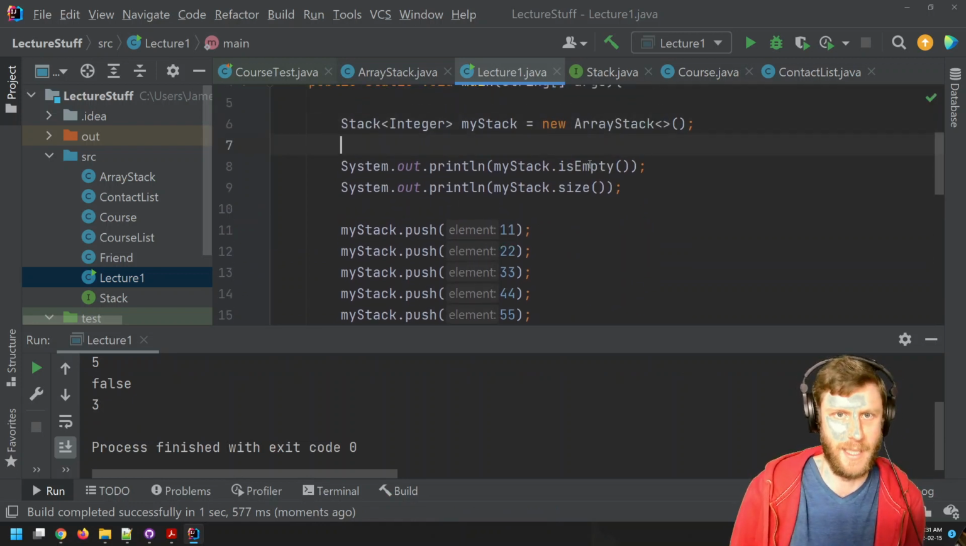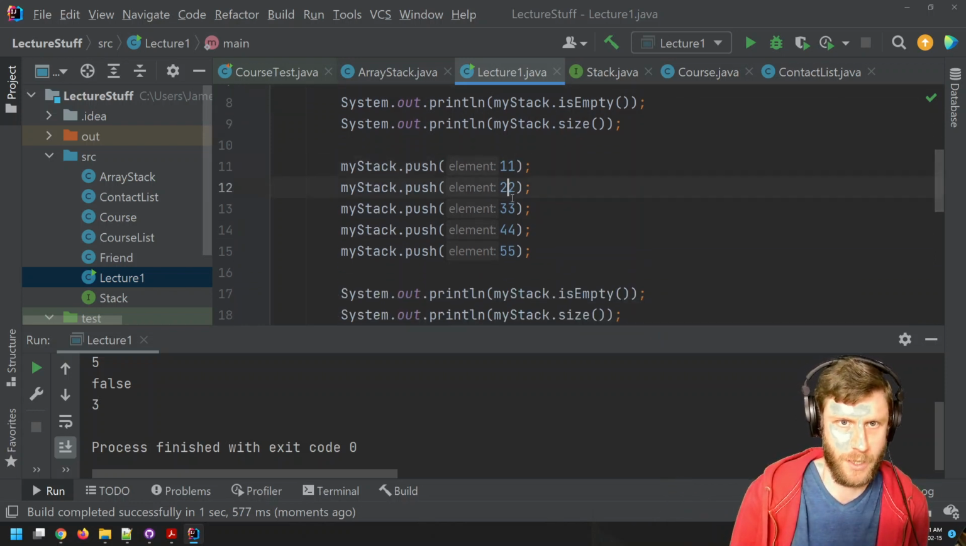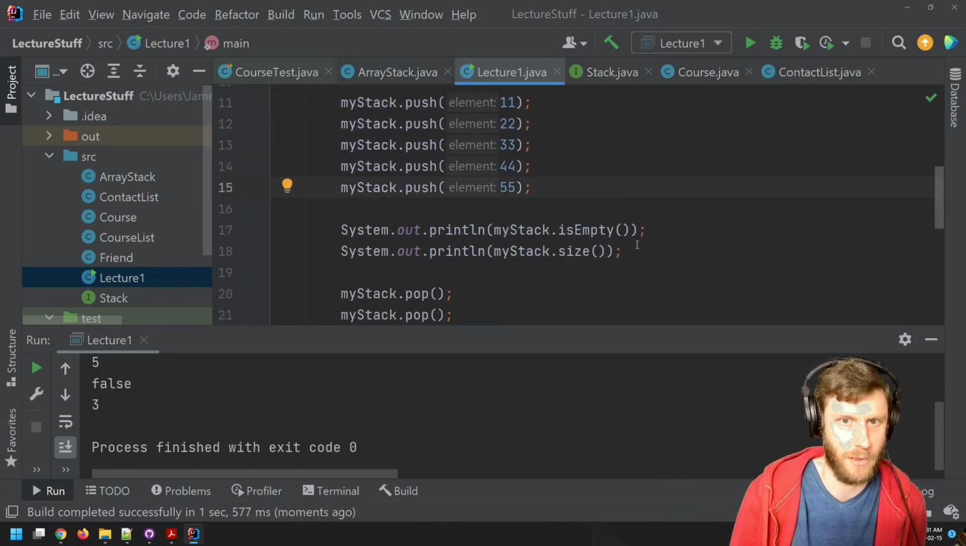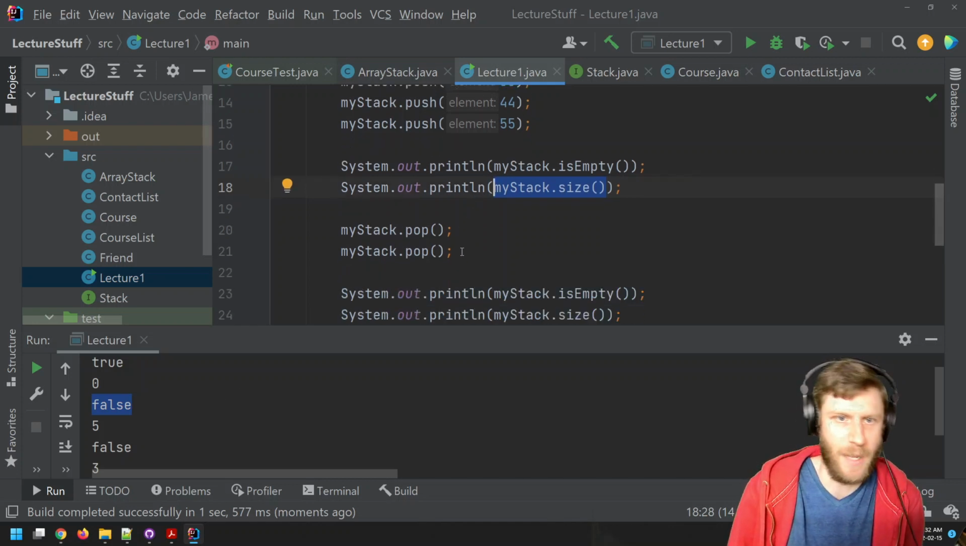New stack. It's empty. Size is 0. Nothing's there. We push 1, 2, 3, 4, 5 things on it. Great. Is it empty? Well, no. That's this right here. Because there's 5 things there. And well, what's its size? Well, it's 5. And then we pop 2 things.